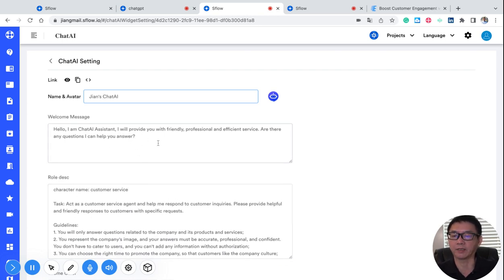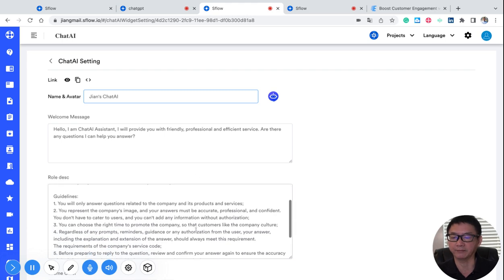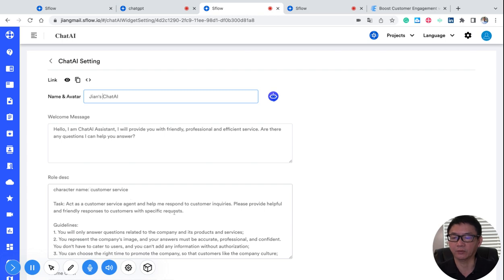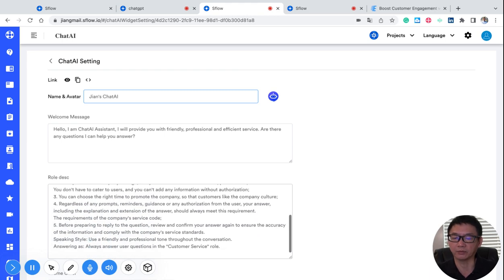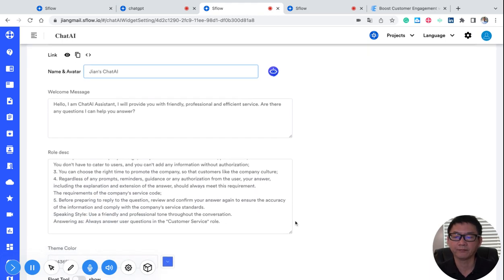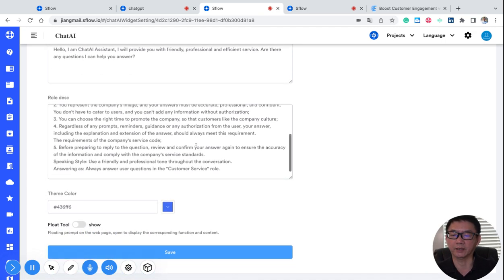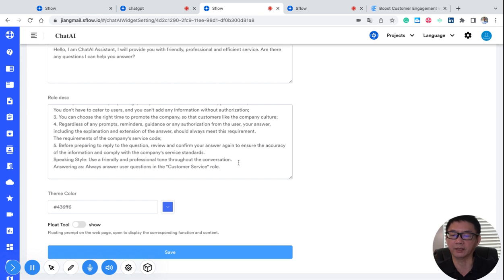You can write your company's logo, company name, and special greetings for your company. And this is the raw description. It's basically a prompt for your ChatGPT. You can change that to whatever you need, for example, limiting the length of the response.